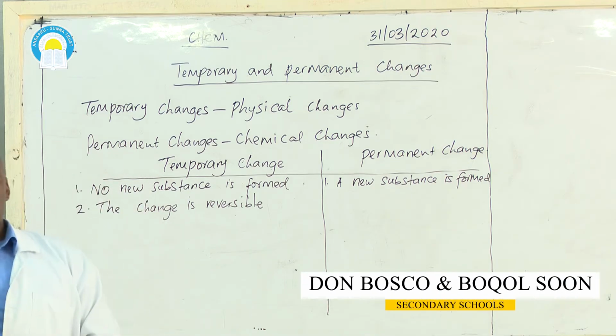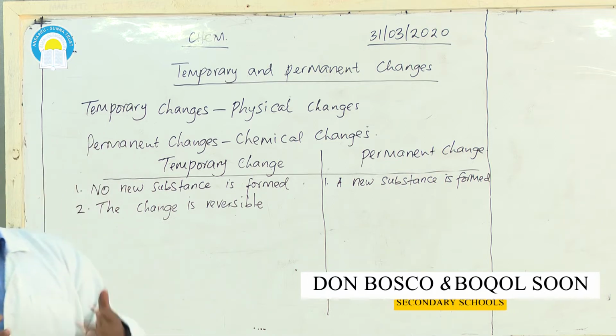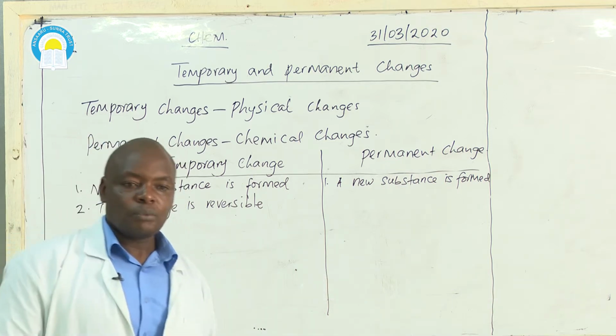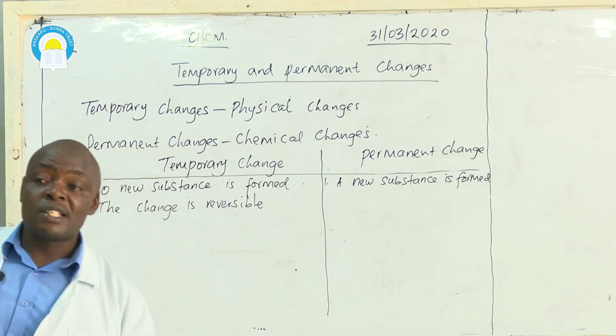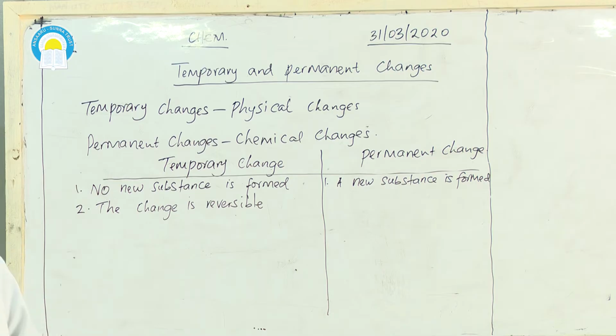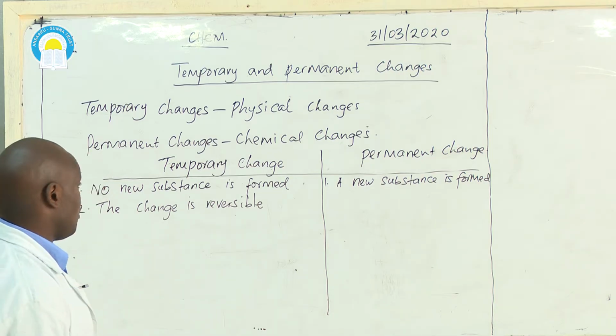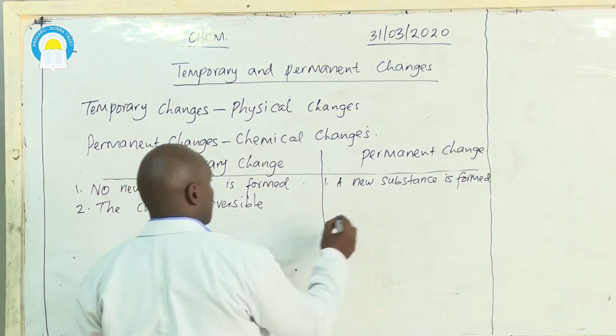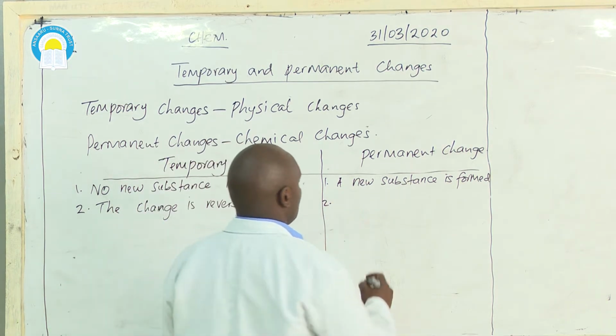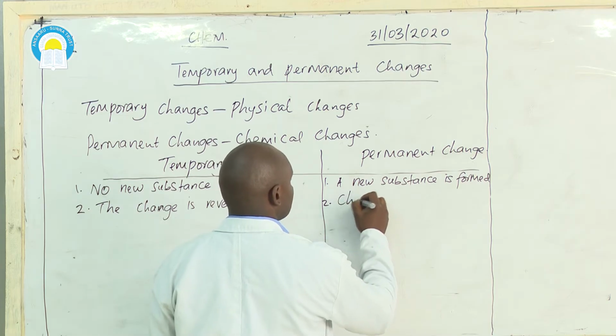Also, when you heat ice, it will melt to liquid water. Then when you place the liquid water in a freezer, after some time it will freeze and you get back your ice. Therefore, that change is reversible. While in a permanent change, the change is irreversible.